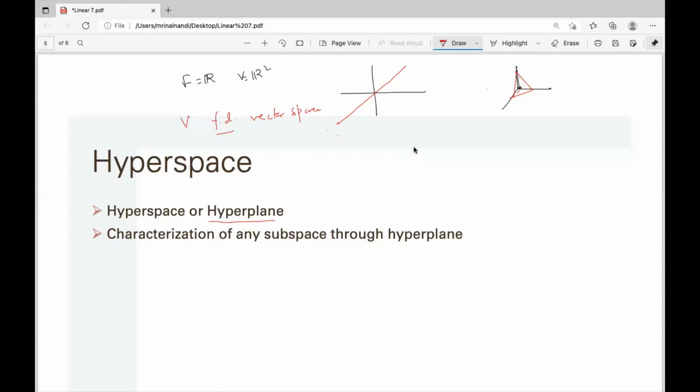There are two equivalent definitions of hyperspace. Number one is a subspace of n minus one dimension. If the dimension of V is n, then the dimension of the hyperspace or hyperplane, same thing, is n minus one.